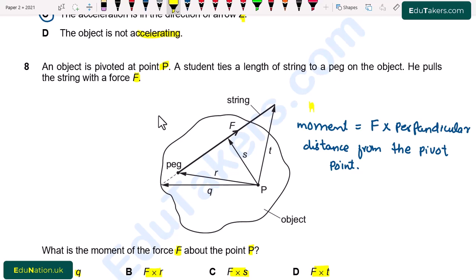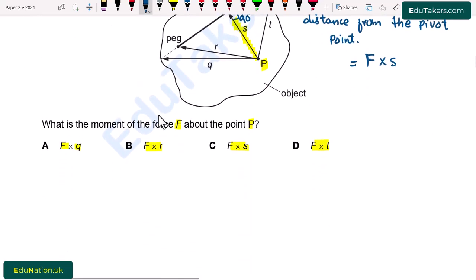Figure here shows P is a pivot point and F is a force that is acting on the string. So the perpendicular distance is basically represented by S, not by R, Q and T, because all of these vectors are at some angle. So S is only at an angle of 90, which means that S vector is the perpendicular distance from the pivot point. So from here, moment will be equal to F cross S. So option C is correct.